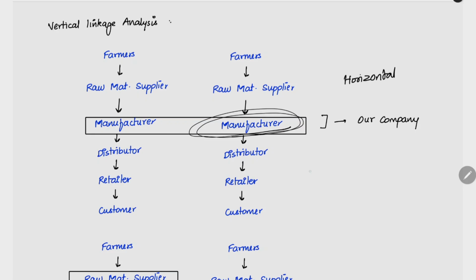The meaning of horizontal integration is that it is like a sleeping line. You are doing a thing like a sleeping line. A manufacturer in one value chain is buying the business of another manufacturer in another value chain. It is in the manufacturing unit itself. So it is horizontal integration.